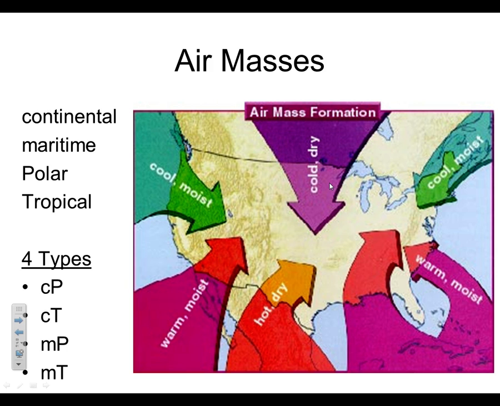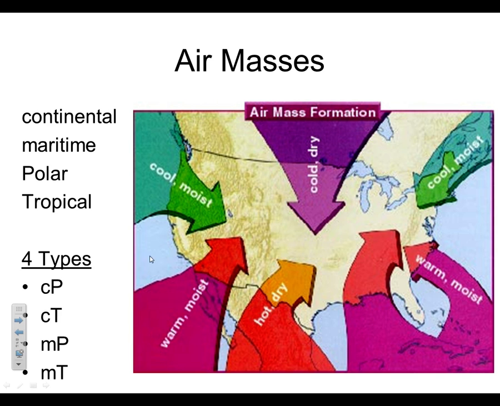So let's look at this one. Cold and dry. What would you call that one? Well, remember, cold is going to be polar. Dry is continental. So it's going to be continental polar. Warm and moist. Warm is tropical. Moist is maritime. So it would be maritime tropical. Continental tropical. Hot and dry.